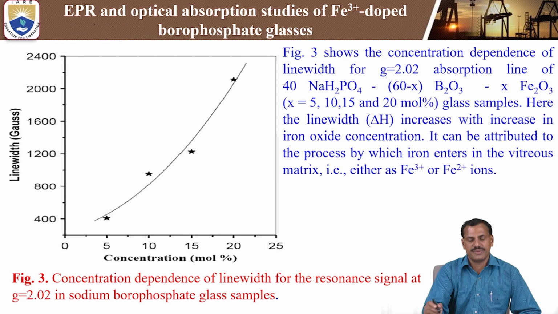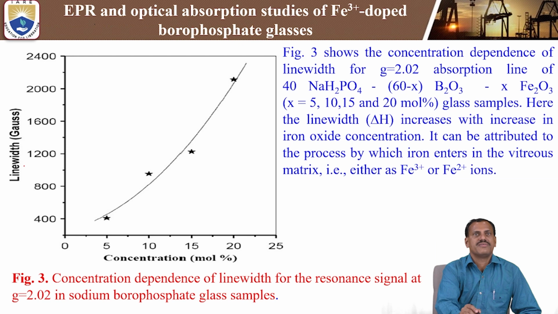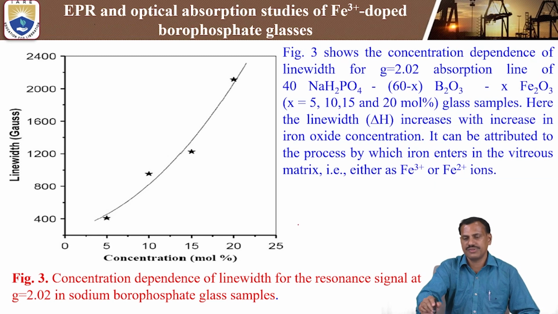At 5 mole percent concentration, the line width value is around 400. Increasing to 10 mole percent, the line width increases. Again at 15 mole percent it increases. That means linearly, as concentration increases, line width also increases. That is mainly due to the ESC.